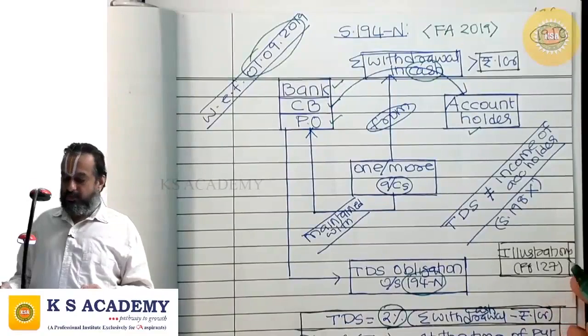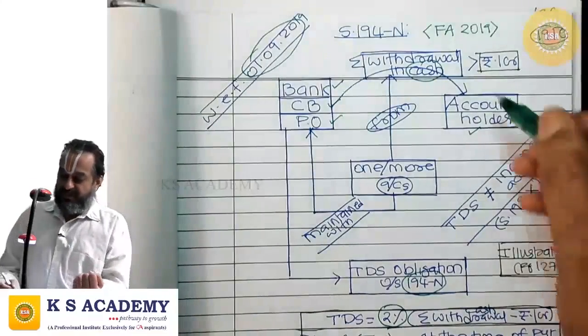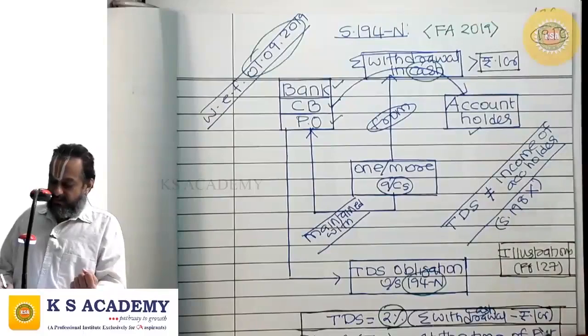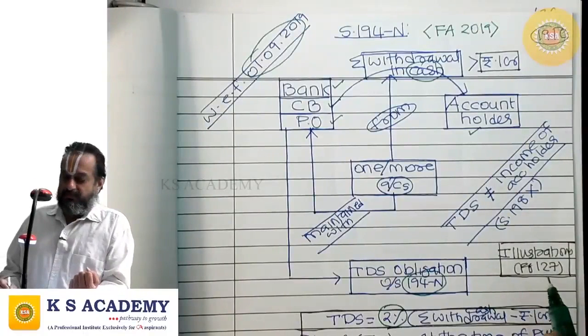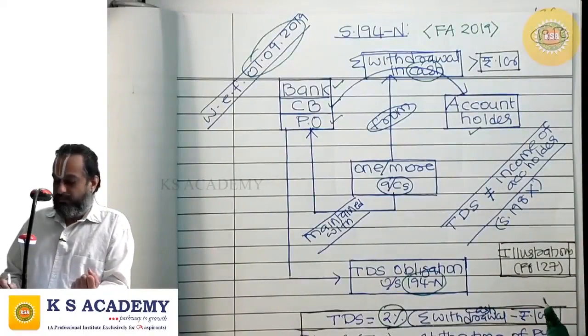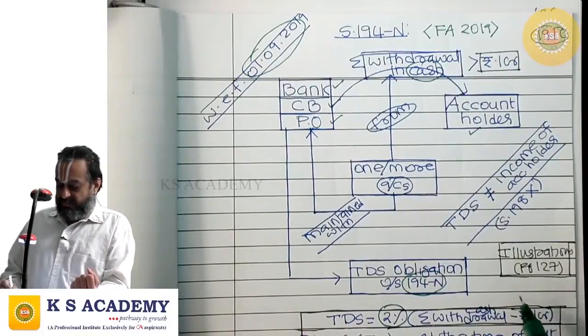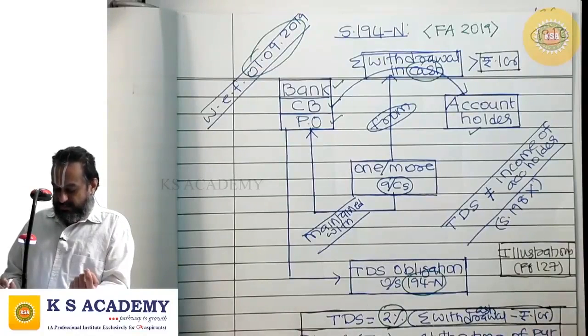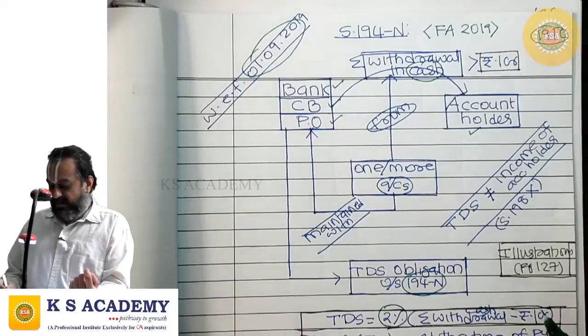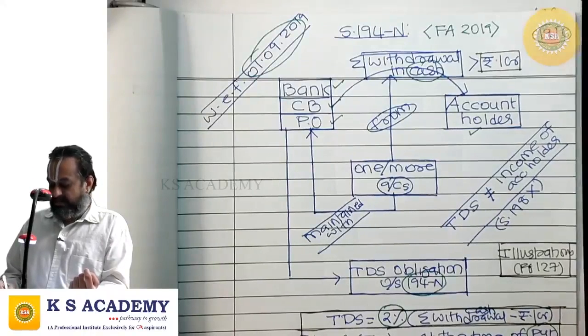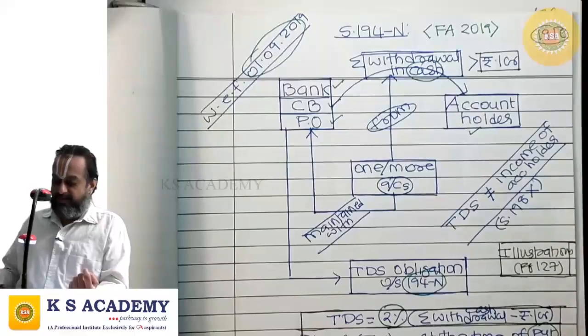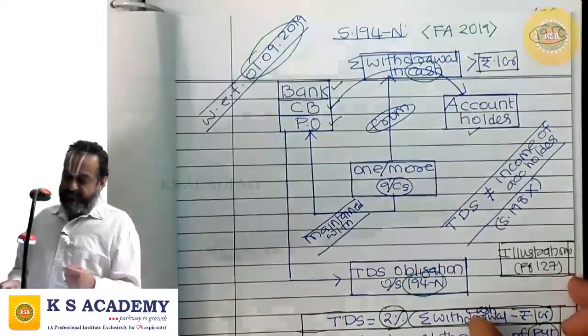This 2% should be applied on what? The aggregate of cash withdrawals minus 1 crore. That means on withdrawal exceeding rupees 1 crore, there will be TDS at the rate of 2%. And the tax shall be deducted at source at the time of withdrawal, at the time of payment.